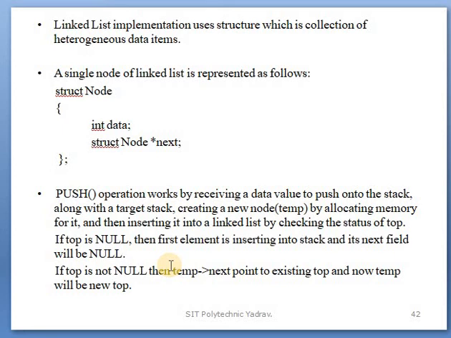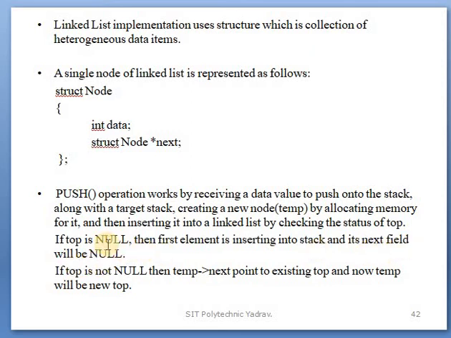When we study the program, through the program that point will become clear. What is said is that if top is null... you also know what the top in a stack is: the place or position where elements are inserted or removed is called the top. The condition is that if top is null, then the first element is inserted into the stack and its next field will be null.